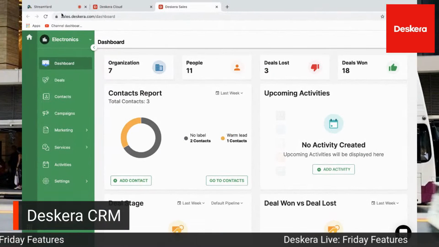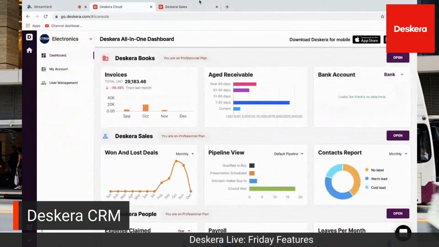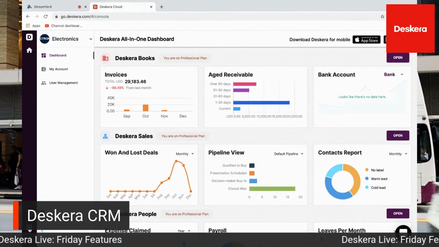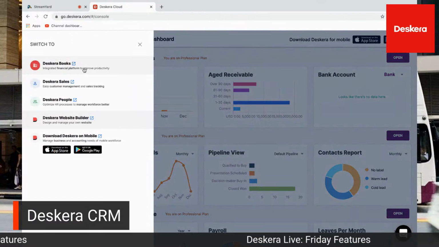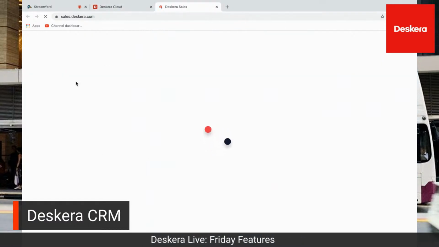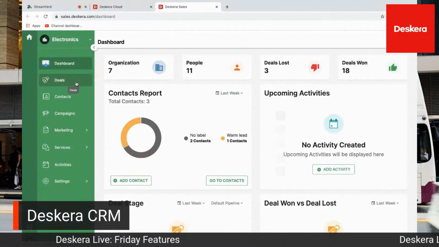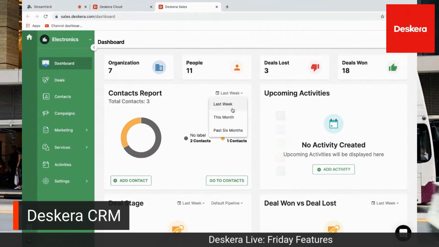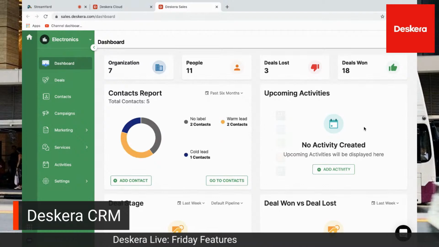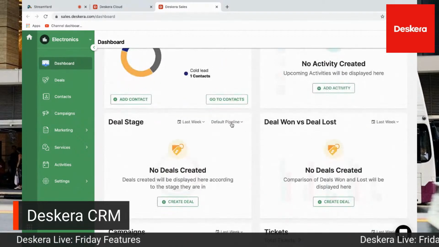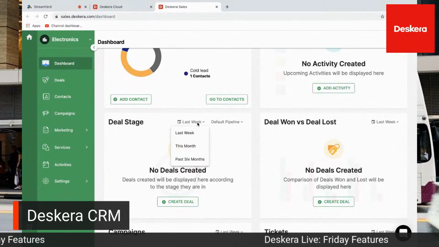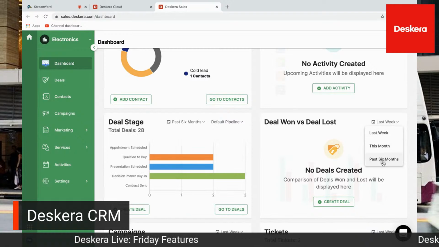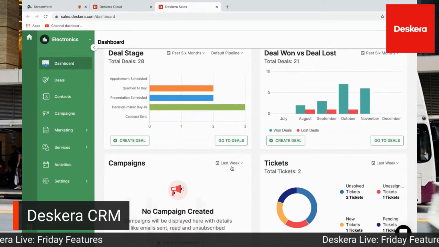Excellent. So first off, let me go back to here. This is the all-in-one dashboard. Inside here, you can see something that looks like a dice or Rubik's Cube. If you click on that, you can click on Deskera Sales. That'll bring you to Deskera Sales, and you can see our dashboard. You can see our contacts report for the last week, month, or past 6 months, any upcoming activities, our default pipeline, our deal stages, and any deals won or lost.